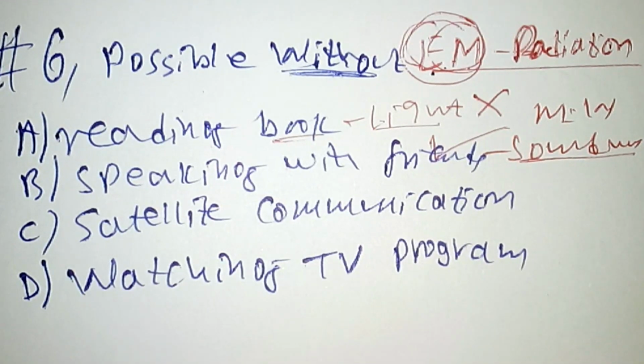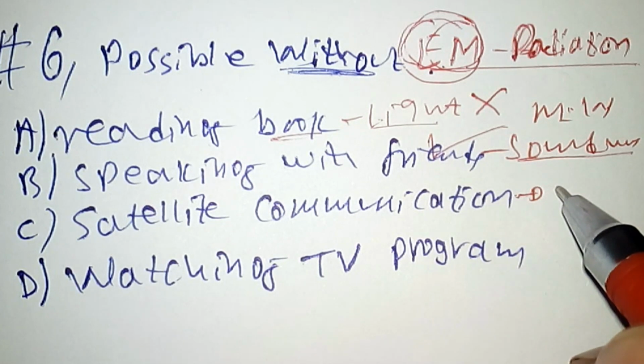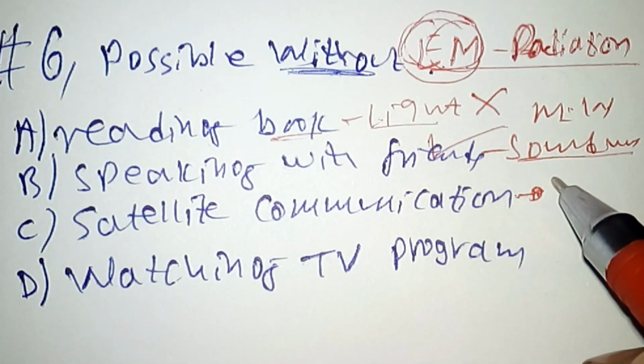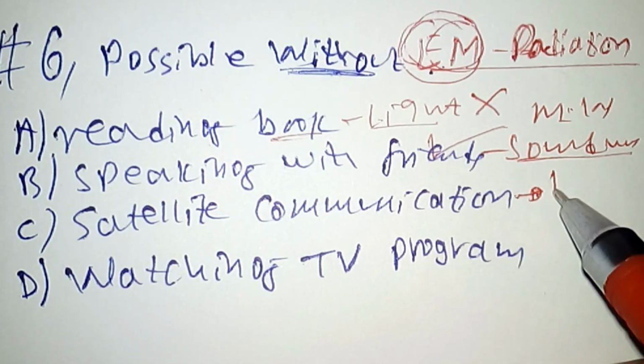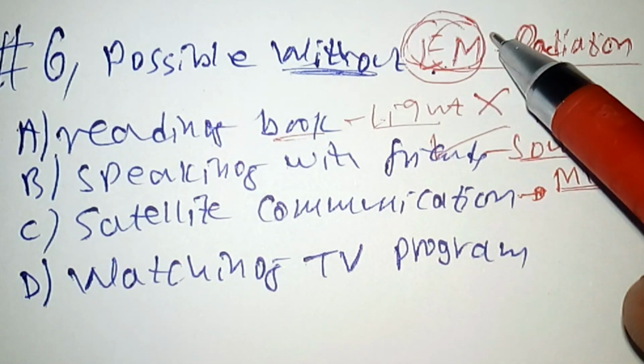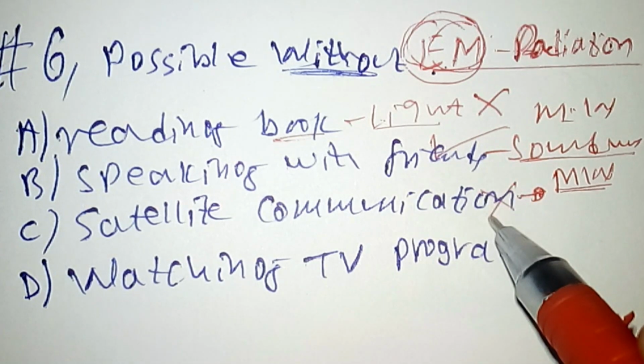Satellite communication. Satellite communication needs microwaves, or what we call long range waves, like radio and TV signals. These TV signals, radio waves or microwaves are also one of the spectrum of electromagnetic radiation. So satellite communication is impossible without electromagnetic radiation.